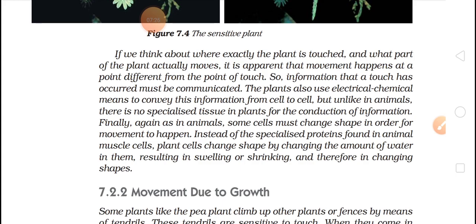Either they are shrinking or they are swelling. As water moves, swelling and shrinking take place, so we can say a change in shape is taking place. This is not exactly movement, but it is a change in the shape of those particular cells.